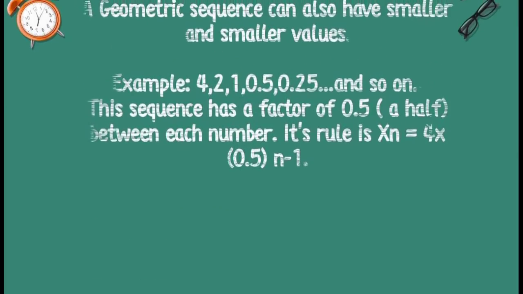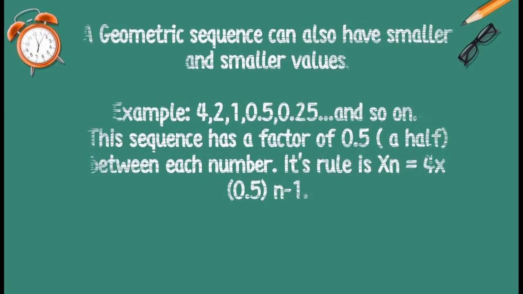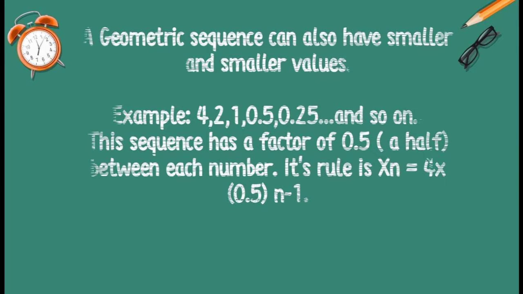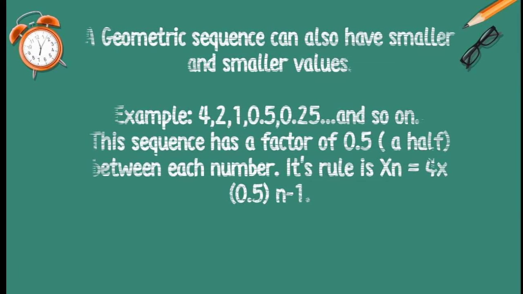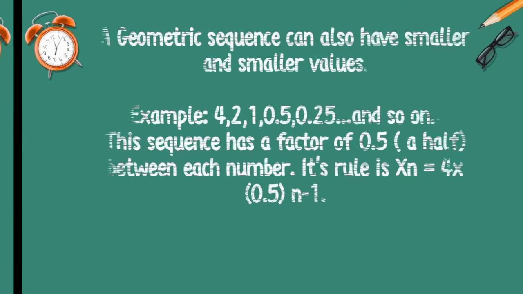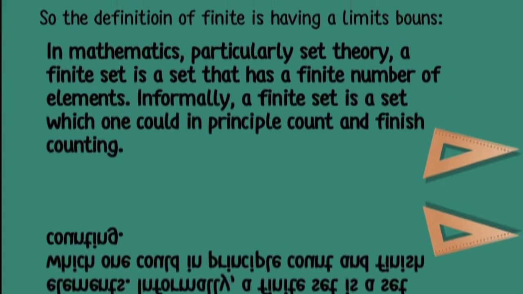A geometric sequence can also have smaller and smaller values. Example: 4, 2, 1, 0.5, 0.25, and so on. This sequence has a factor of 0.5, a half, between each number. Its rule is x_n equals 4 times 0.5 to the power n minus 1.